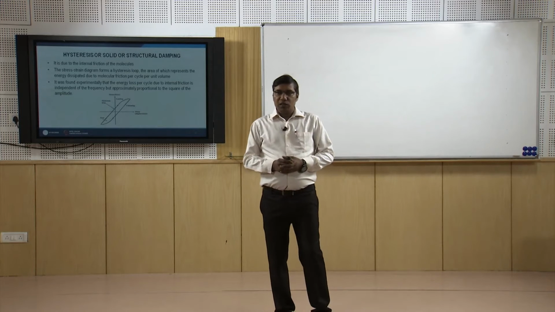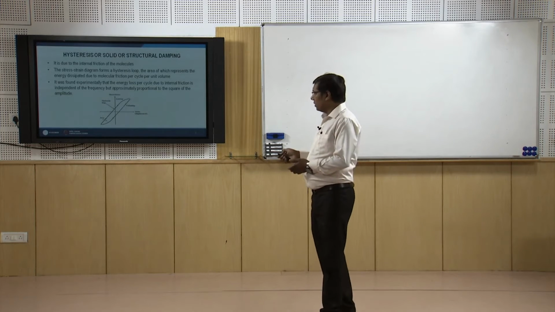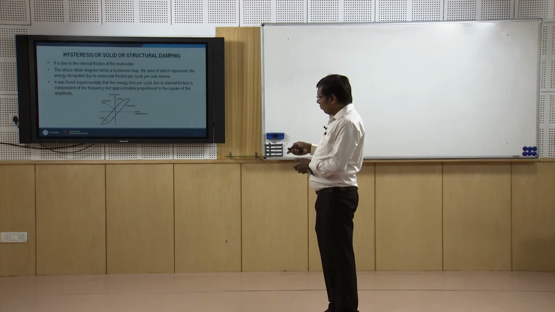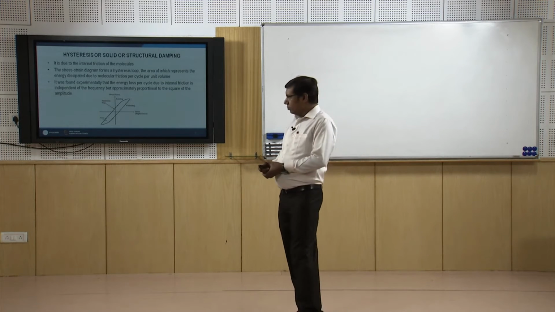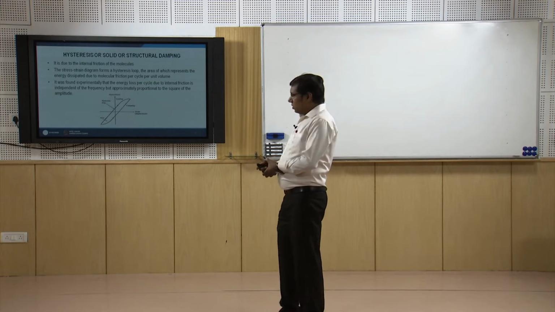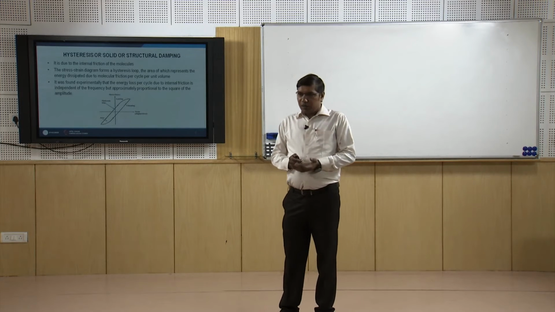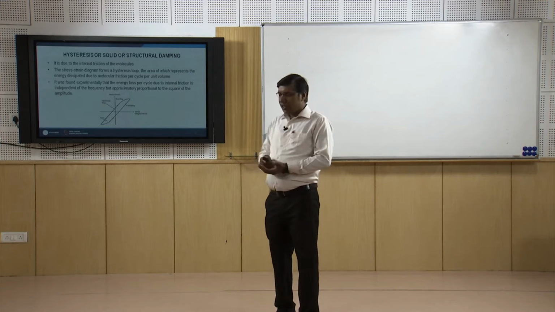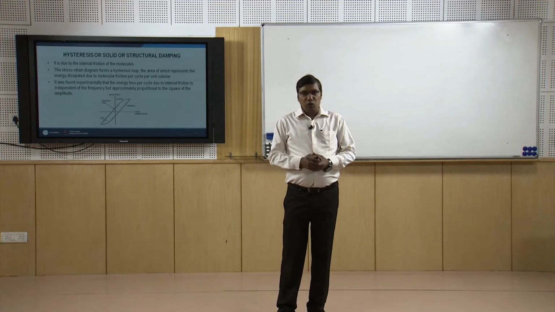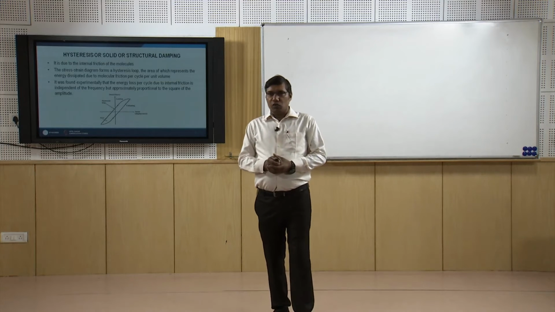There is a loop formed when we load it and when we unload it. So, in loading we give the energy, but during the unloading we do not get the same amount of energy. So, where does the difference of energy go?